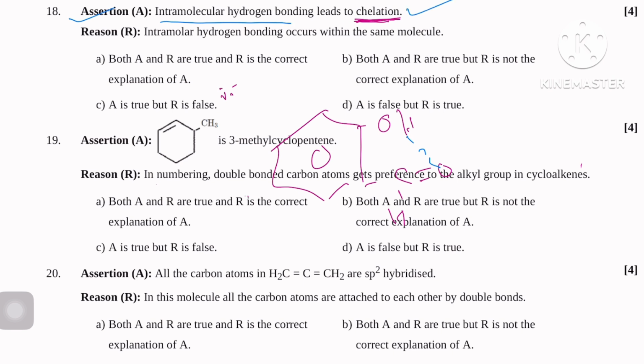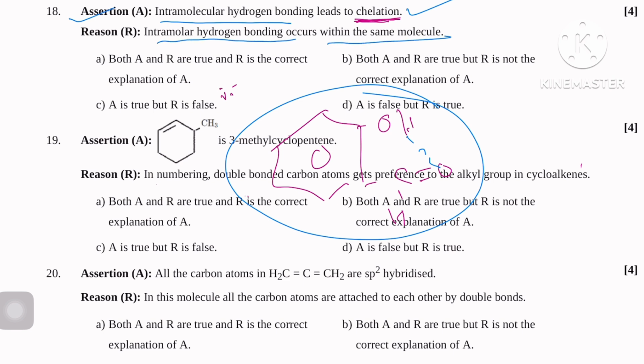So this is correct. Yes, a ring-like structure forms. Next, intramolecular hydrogen bonding occurs within the same molecule. Yes, within the same molecule. Simple concept. So both are correct. So option A: both A and R are true, and R is the correct explanation of A. Simply we can say this. Clear or not? After that, next question.